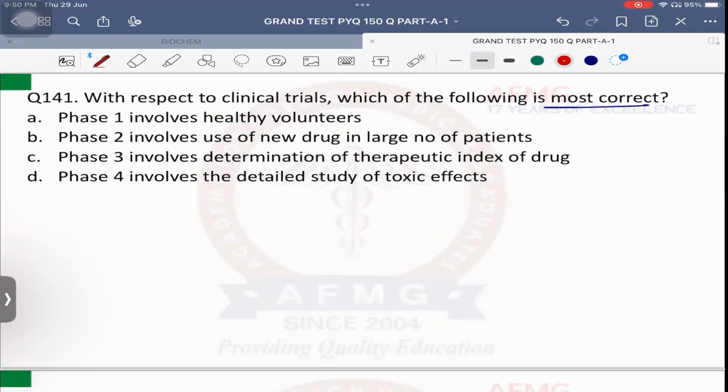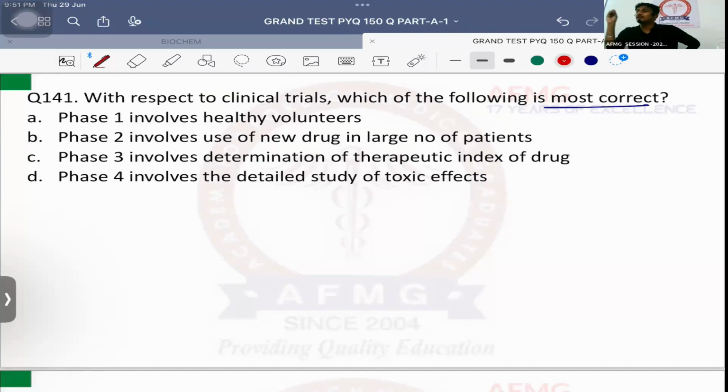How much dose is given? Only 1/10 of the dose. Phase 1 is carried out on healthy human volunteers. It is done for safety, non-toxicity of a drug and to find the maximum tolerable dose. Then phase two is carried out on patients.